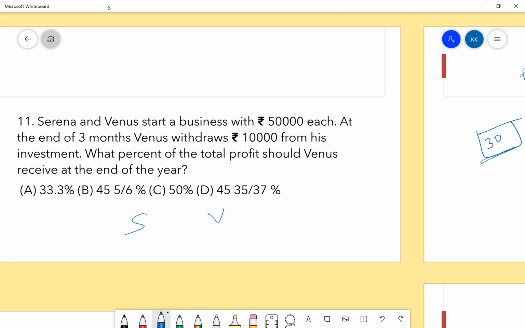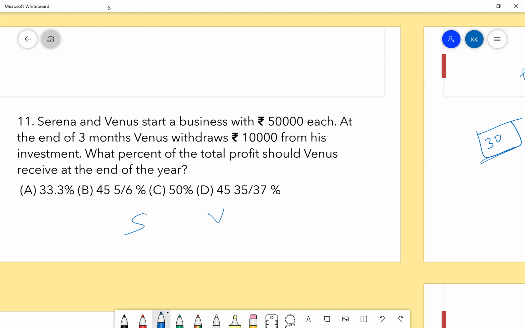What if, instead of distributing the profit each month, I initially calculate the total amount of investment they have made for the whole year? Can I do that? Just see it, guys. I'll share the approach here.